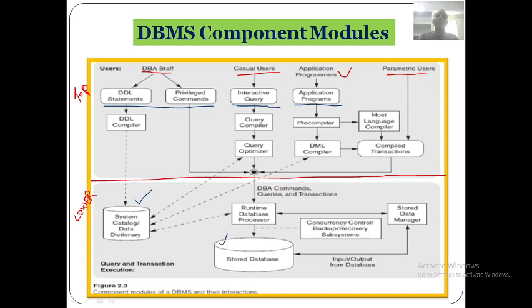You give the information and they enter it. They are entering this information as parameters. So parametric end users do data entry work by supplying the parameters to predefined transactions.